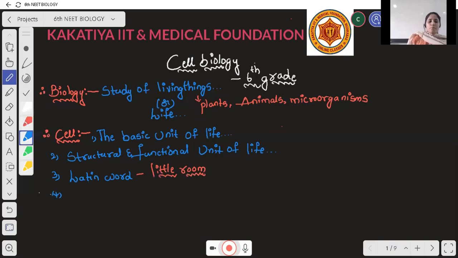The cell was first observed by the scientist Robert Hooke in the year 1665. These are the basic characters of the cell.